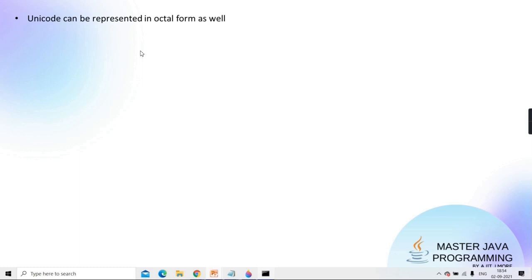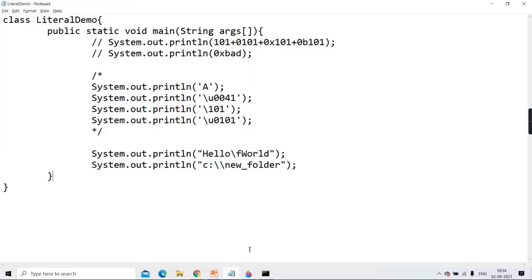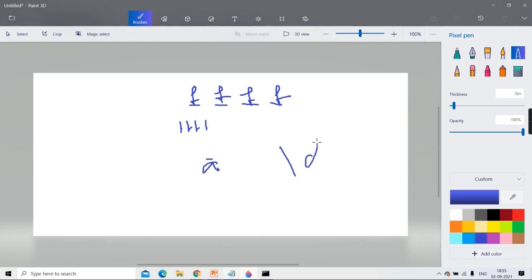But then how do we represent all in octal form? Very simple notation I told you. Backslash U. No, it is in Unicode, no? Octal I'm saying. Today I gave you one example also where three ways I printed A. See here: single quote A, backslash U0041 and backslash 101. Is this the octal representation? The third one. The octal representation means backslash 3 digits in octal.